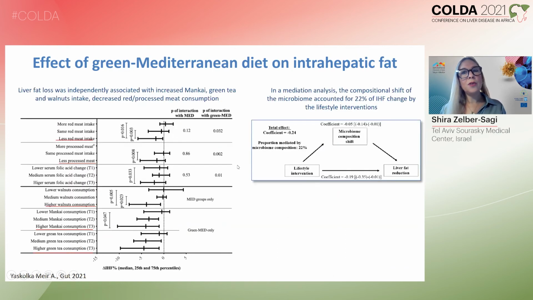More importantly, they looked at the factors that are associated with the improvement in liver fat, and they have shown that less red meat, less processed meat, and higher consumption of walnuts, which are rich in omega-3 fatty acids, and higher consumption of polyphenols is related with the best beneficial effect on the reduction of the amount of liver fat. And interestingly, some of this beneficial effect was mediated by the change in microbiome composition following the Mediterranean diet.